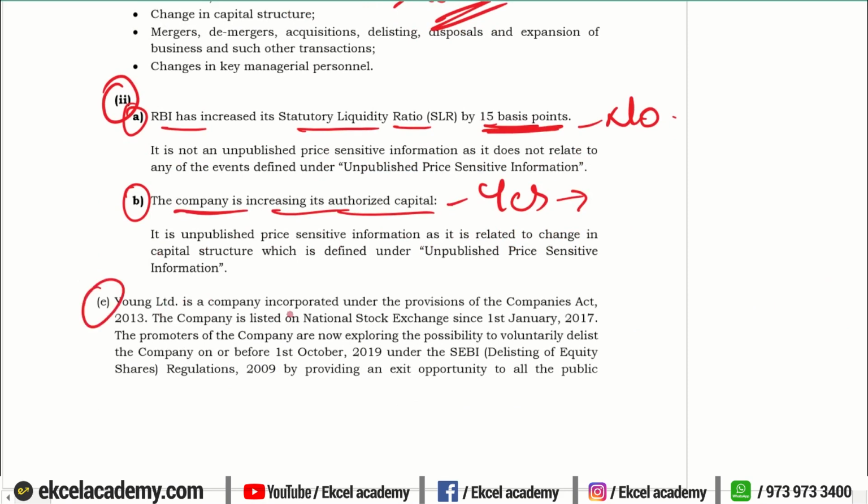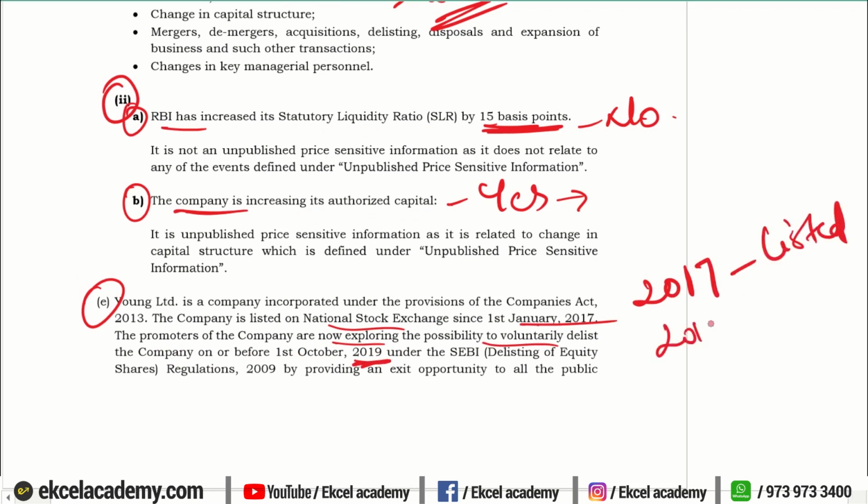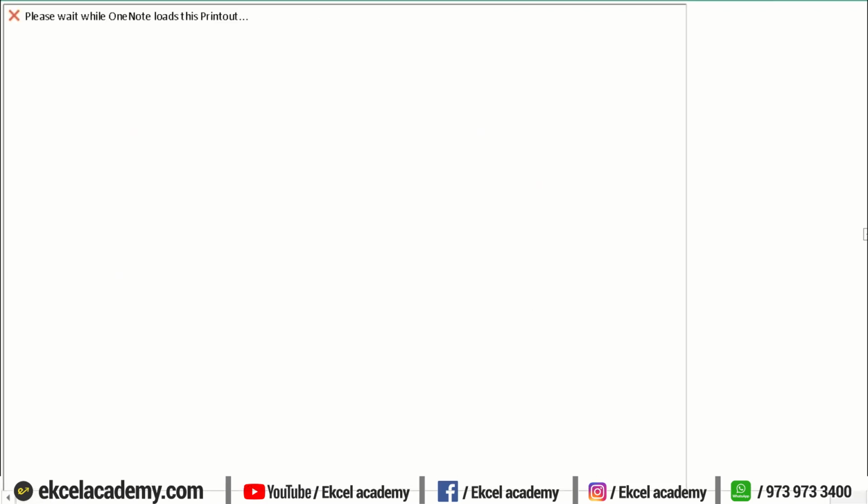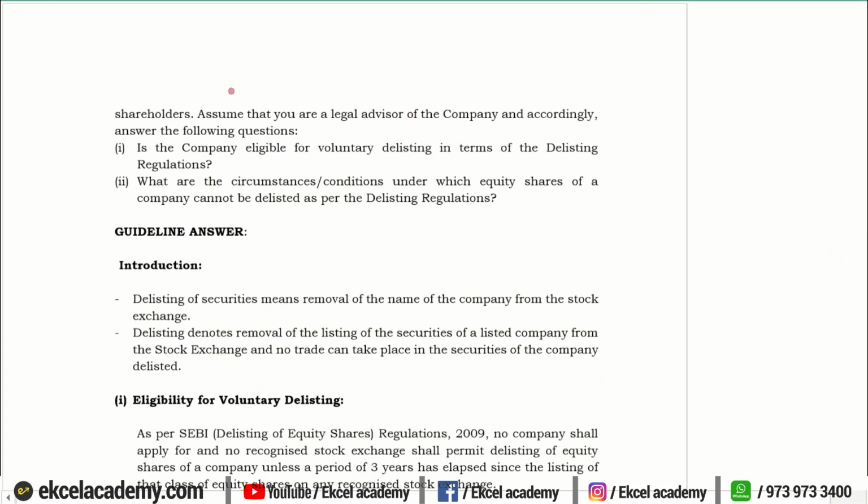Similarly, Young India is a company incorporated under the Companies Act. It was listed on the NSE on 1st January 2017. The promoters of the company are now exploring the possibility of voluntary delisting in 2019. So they have been listed in 2017, and in 2019 they want to delist. Right? This is the fact that is given. Now, under the SEBI delisting regulations of 2009, by giving an exit opportunity to all the public shareholders, they want to delist the company by voluntary means.